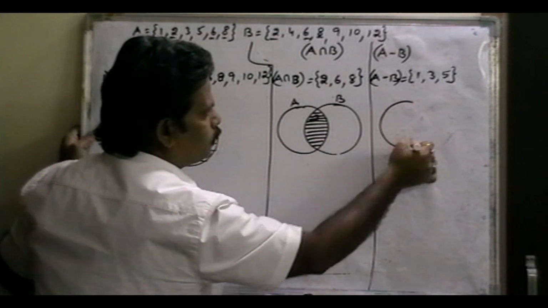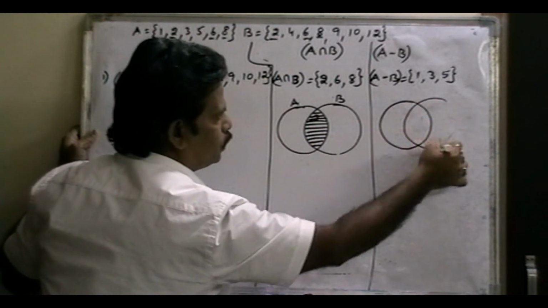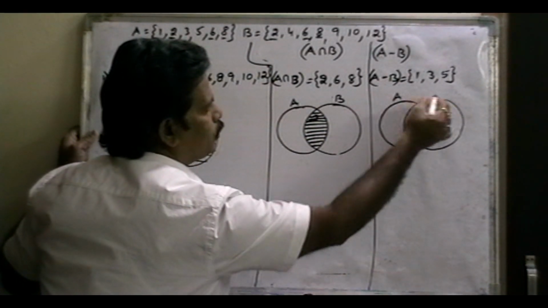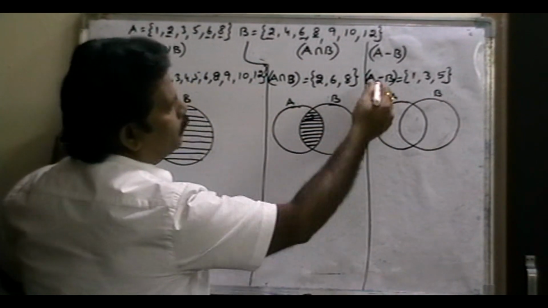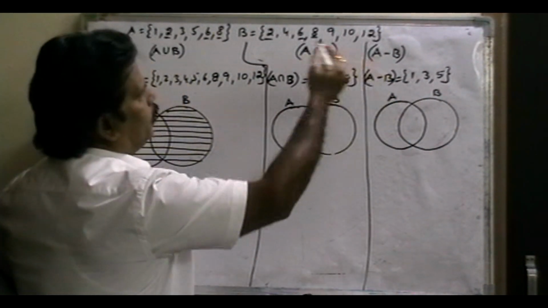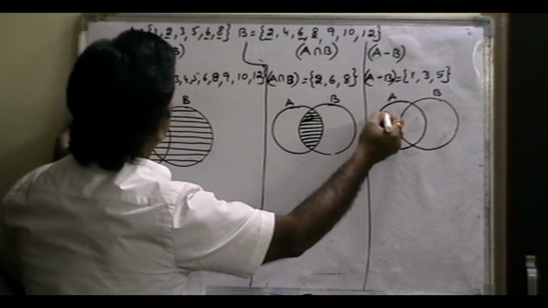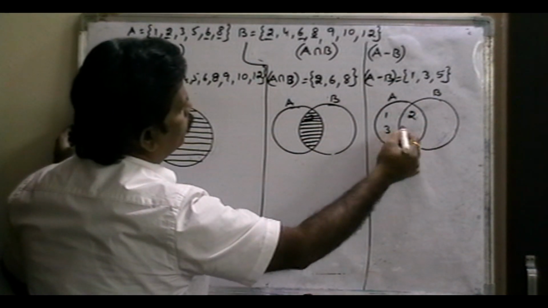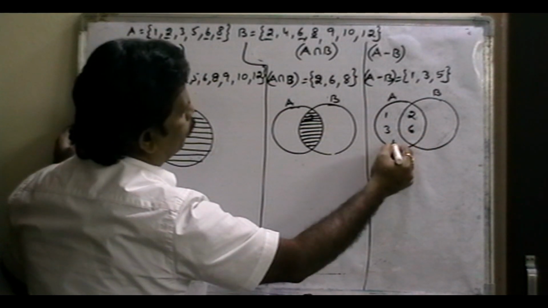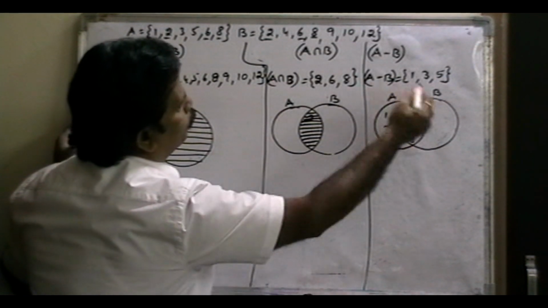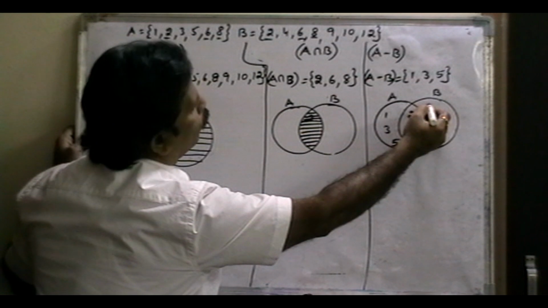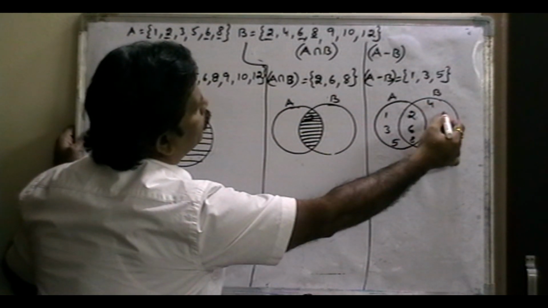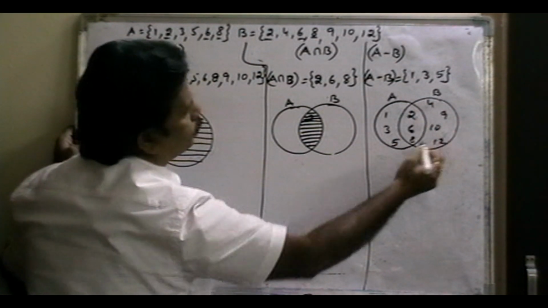So here it is A, it is B. In this A set, elements 1, 2, 3, 5 and 8. And B set only 2, 4, 6, 8, 9, 10, 12.